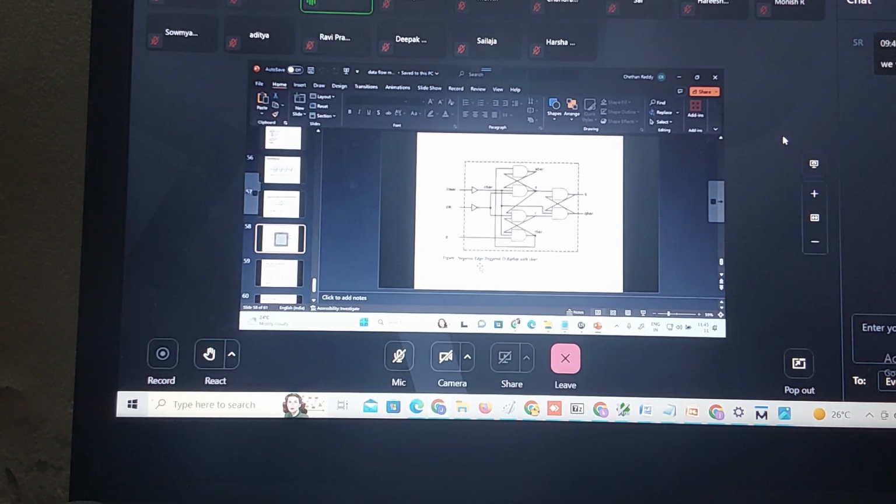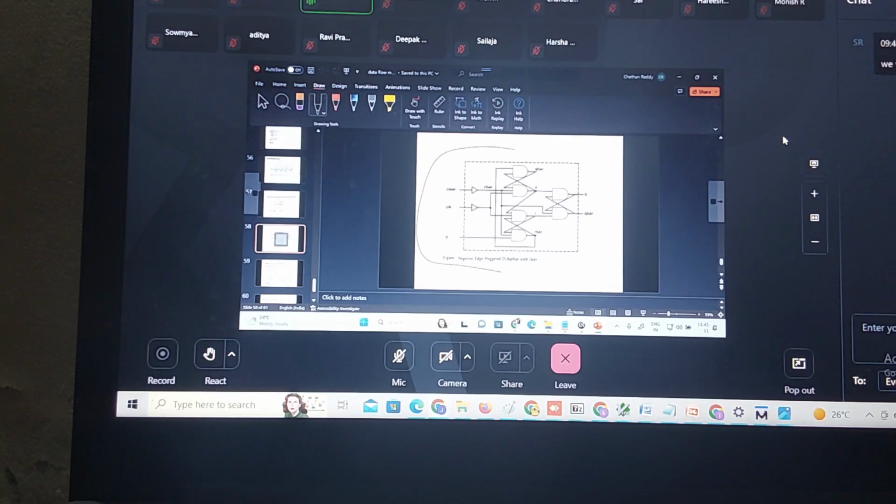One master-slave combination is equal to one edge triggering flip-flop. So this is my edge triggering D flip-flop. Correct. Can you write a data flow model for this circuit? If I give the circuit, will you be able to do it? Here the inputs are clear, clock, and T. The outputs are Q and Q bar. Then the wire data types are C bar, S bar, S, R, R bar.